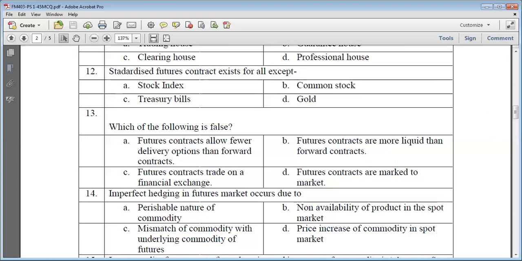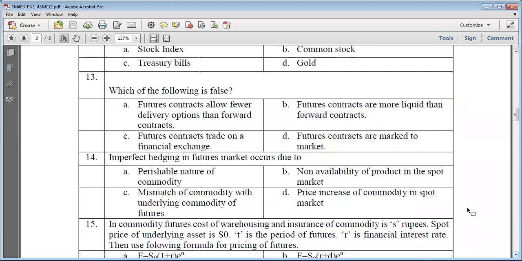Then 14, imperfect hedging in the futures market. Imperfect hedging in the futures market occurs when the features of the underlying asset in a derivative contract are not matching with the features of the asset for which we want to reduce the risk. So let us see which one is correct here.